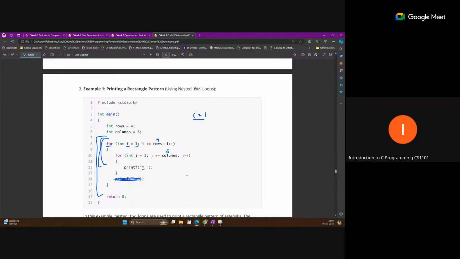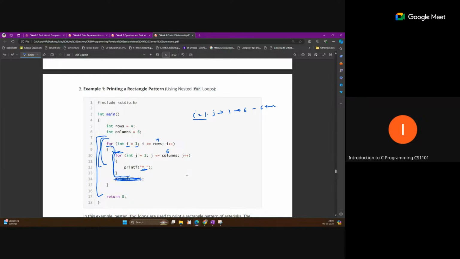For I equal to 1, how many times is the inner loop running? When we enter inside this body, this loop will run completely. So for I equal to 1, J will run 1 to 6, total 6 times, which means 6 stars will print.